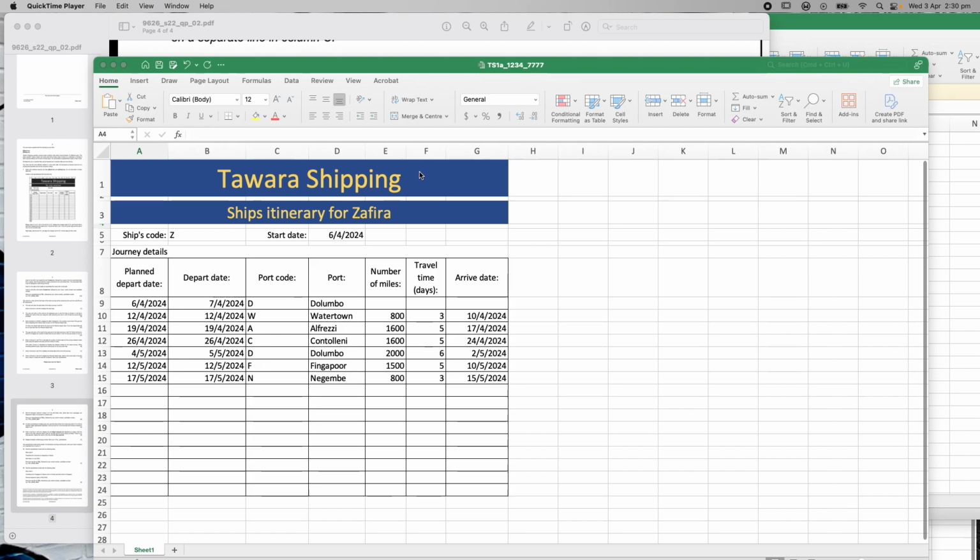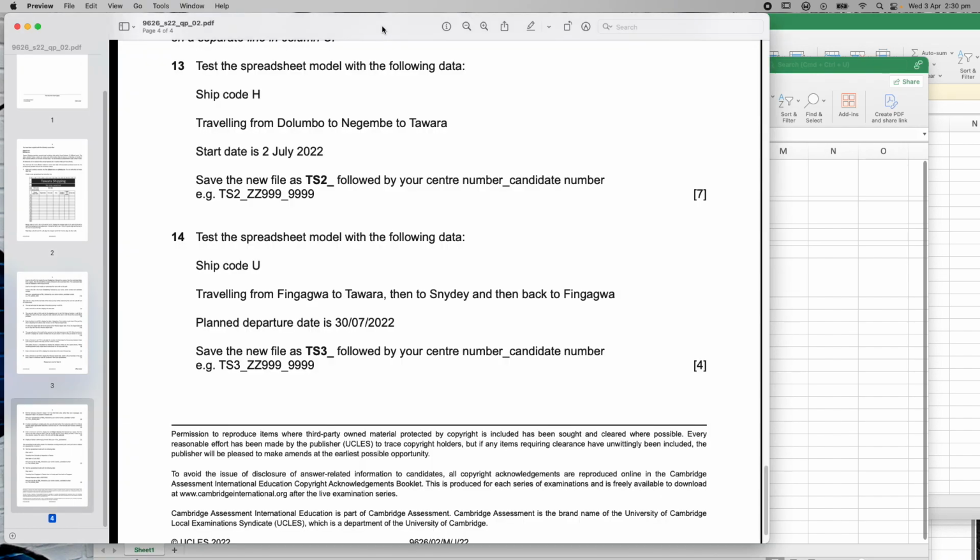All right, so the final 2 questions are to test your spreadsheet. Now, we've been testing as we go along to make sure that everything works, but this actually provides you with a great opportunity to make sure that everything works, because if you get to stage 13, stage 14 and your table fails, then you can go back and work out where the errors have been. But that's what I've said to you all the way along. Make sure you do your testing as you go along to make sure that it works.